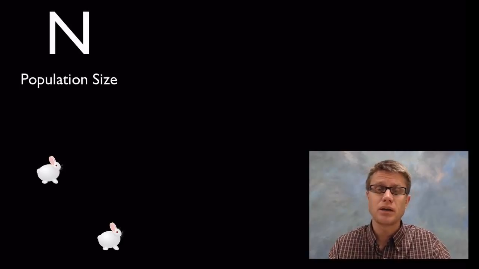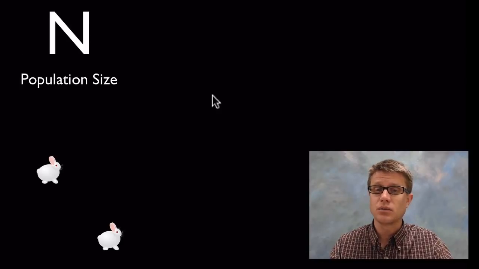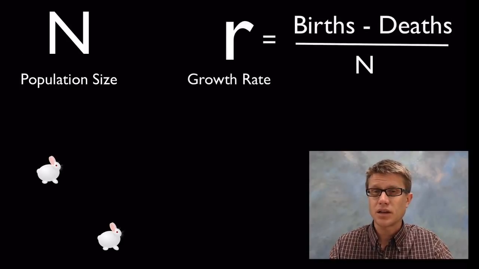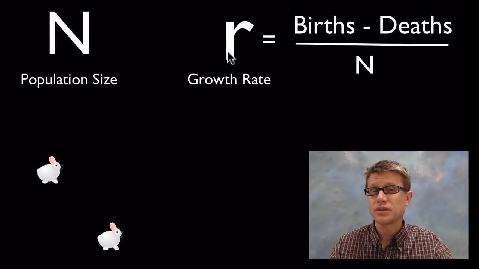Imagine we have 2 rabbits. Our n value is 2. So n is always going to refer to the population size. Now it's going to change over time, but to start, let's say n is equal to 2. R is going to tell us how fast that population is going to change, and we call that growth rate. It really is determined by 2 things, births and deaths.